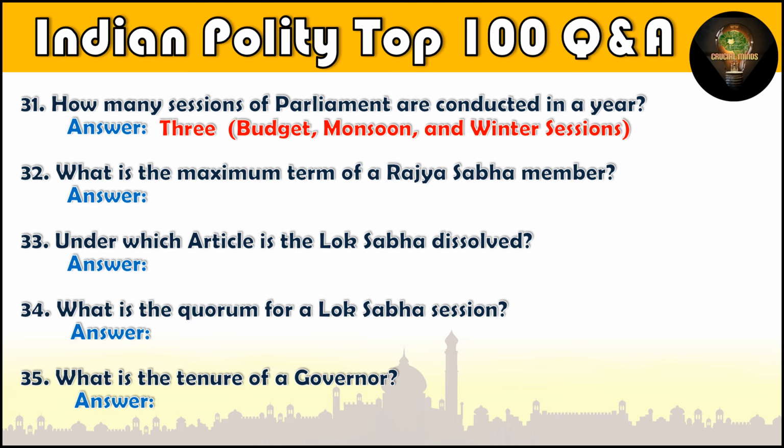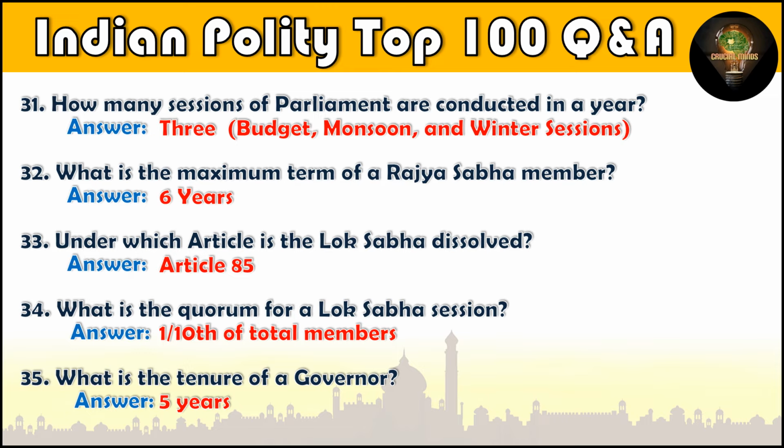Question number 32. What is the maximum term of a Rajya Sabha member? 6 years. Question number 33. Under which article is the Lok Sabha dissolved? Article 85. Question number 34. What is the quorum for a Lok Sabha session? 1/10 of total members. Question number 35. What is the tenure of a governor? 5 years.